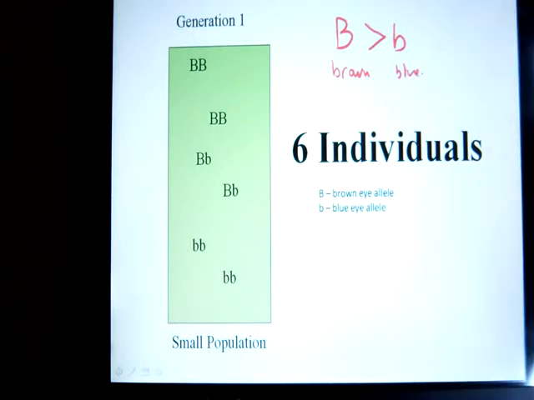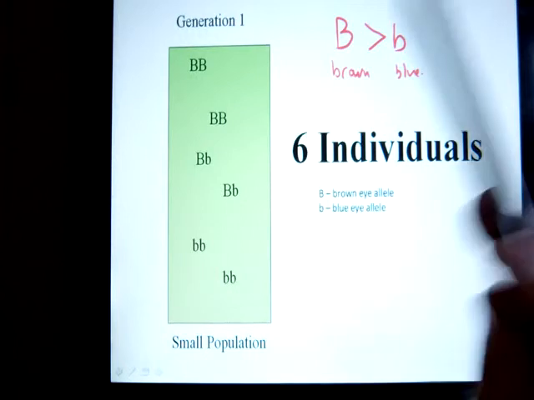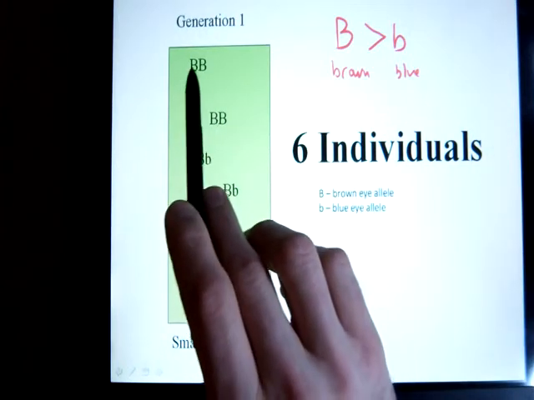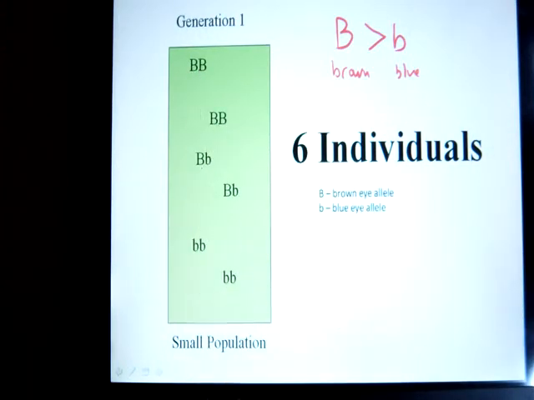Okay, so let's say I've got a population here, 6 individuals, and I think you'd agree with me, 6 individuals is a pretty small population. If we count up the number of big B's in the population, 1, 2, 3, 4, 5, 6, and the number of little b's, 1, 2, 3, 4, 5, 6, we'll see that they're equal. So 50% big B in this population, 50% little b in this population.